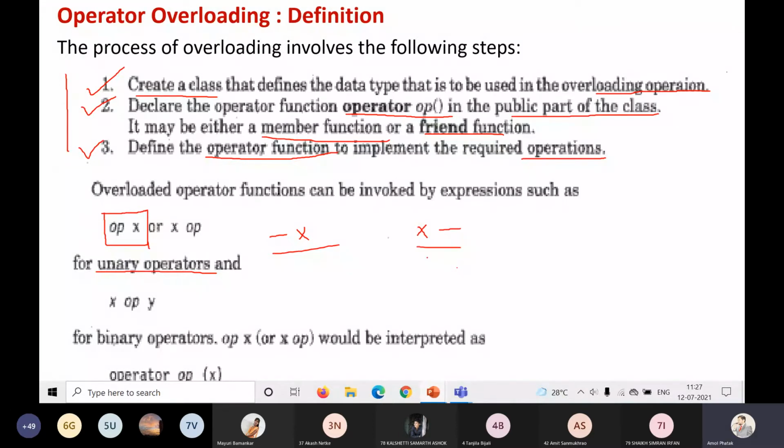Okay, for a unary operator, in that case, this is my operator and this is my one operand which I'm passing to it. Here also this is my operator and this is my one operand which I am passing to this. So that is possible.